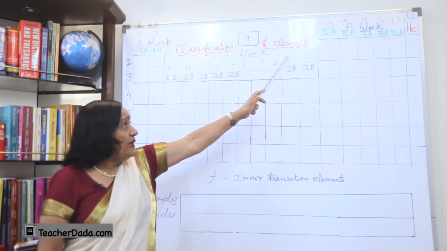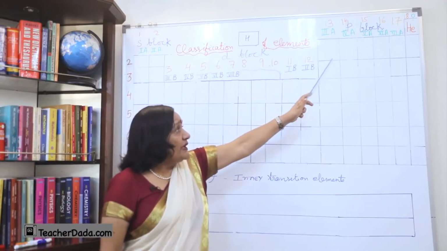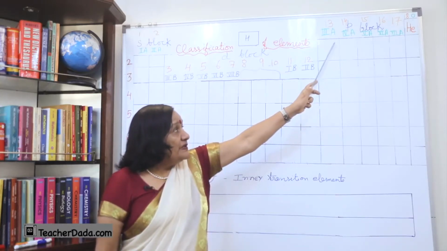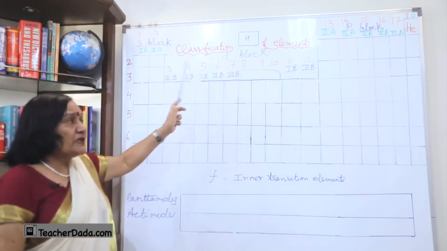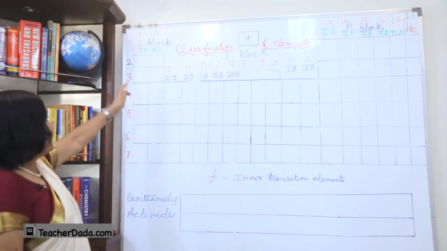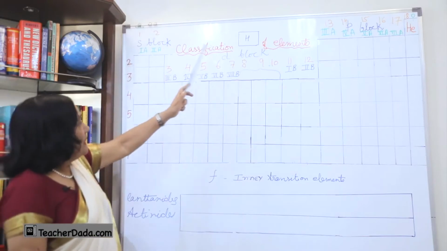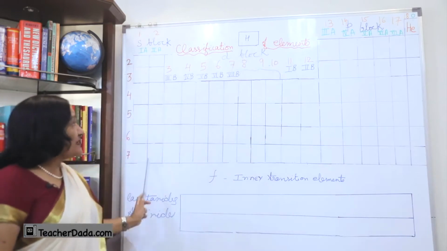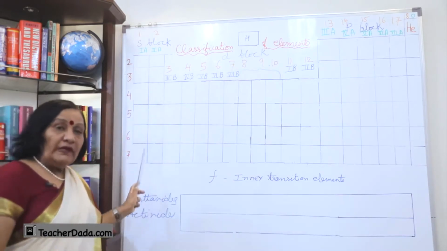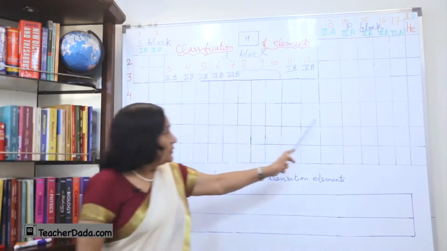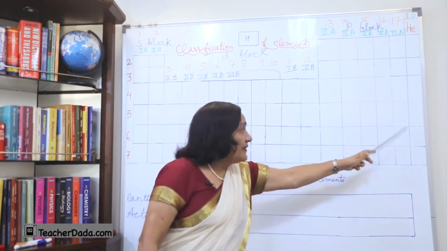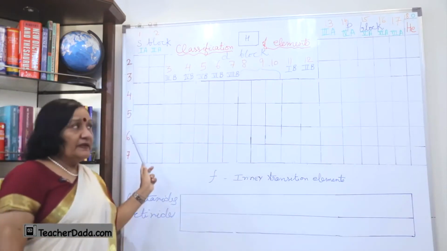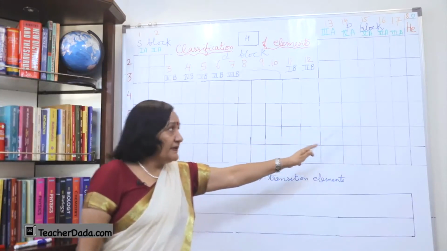You can see 3rd A, 4th A, 5th A, 6th A, 7th A, and then 0. So, let us count how many are the A: 1, 2, 3, 4, 5, 6, 7, 8. There are 8 vertical rows. So, this is the S block on this side and the P block on that side.